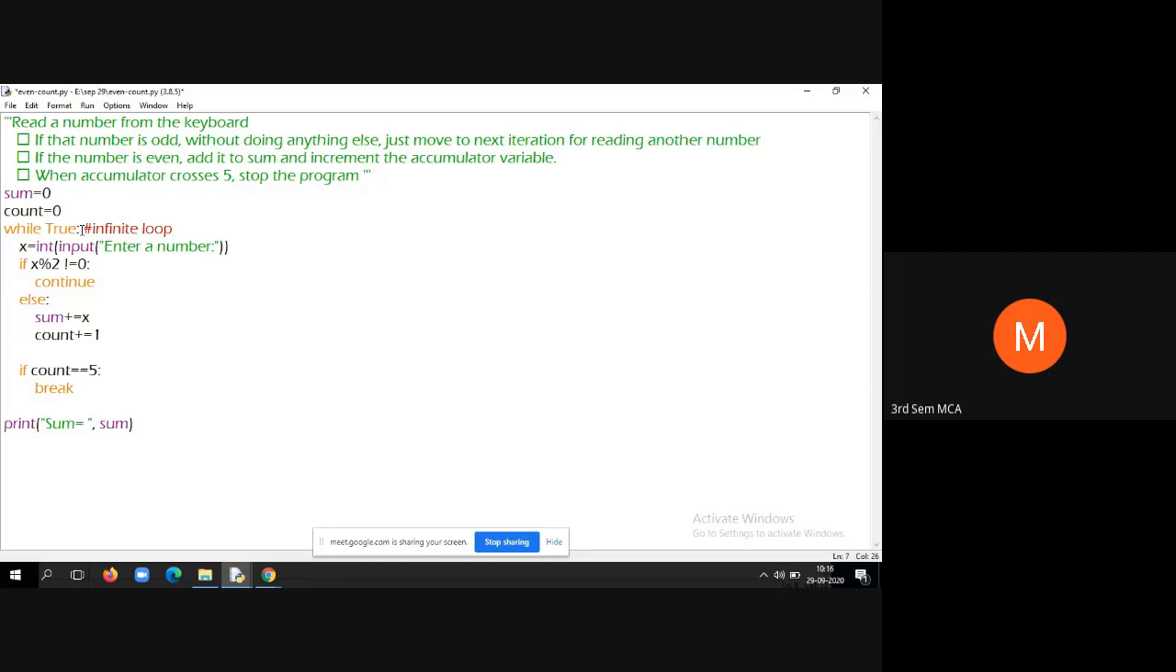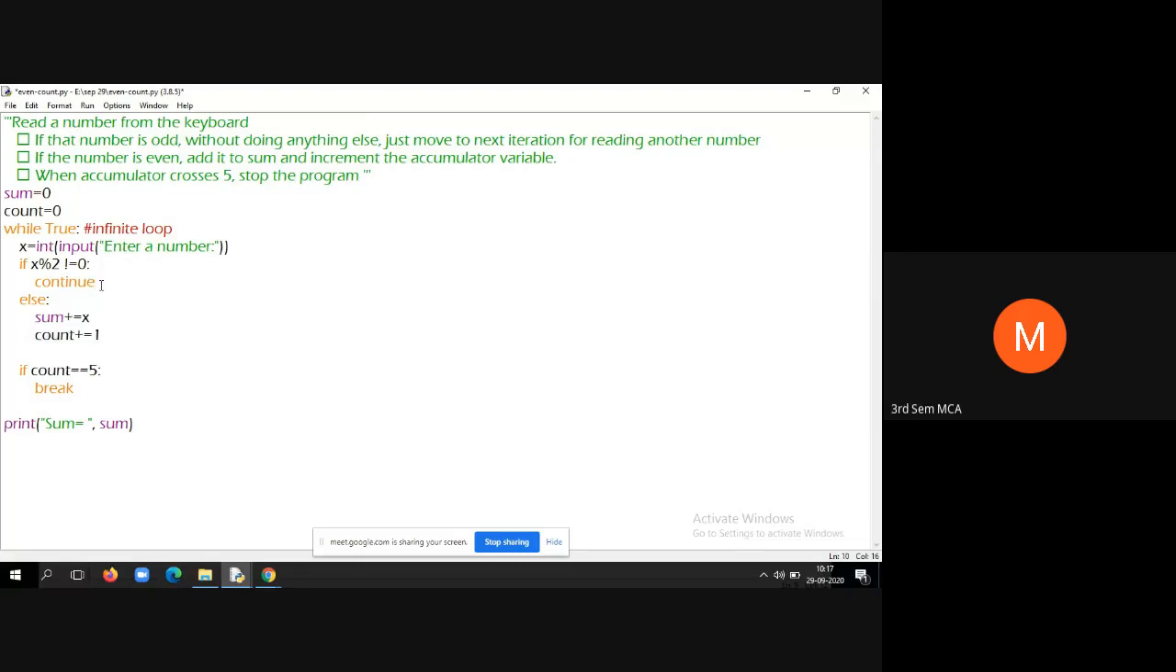read the value of a number and consider that as x. Then you need to do the necessary typecasting to integer type, because by default it is a string. Even if you enter a number value, it will be treated as a string, so you need to typecast to integer. Then check the division modulo. How to check the even number? If the remainder when you divide it by 2 is 0, we consider it as even. When it is not equal to 0, just continue with the next iteration.